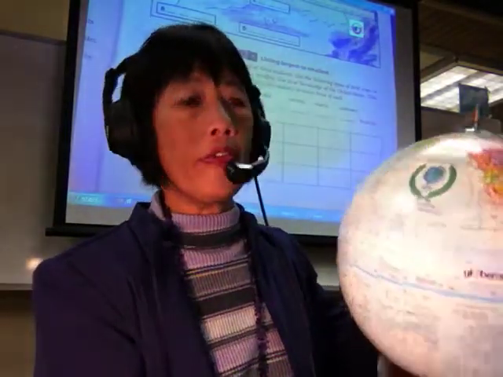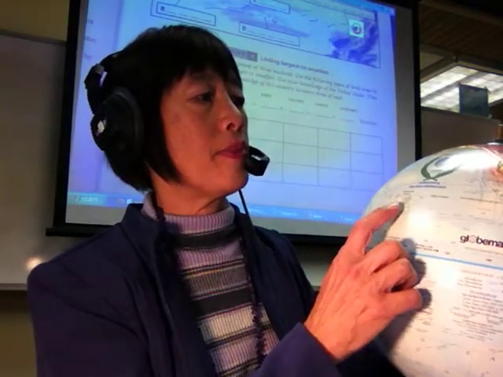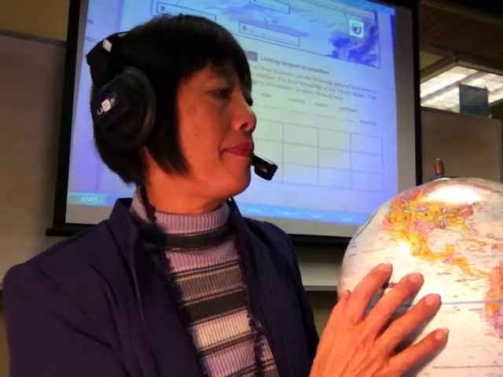Forty-eight of them are contiguous, which means they're joined together. So 48 of them are here. One of them is far away in the Northwest. That's Alaska, and it's next to Canada. And the other one is even farther away in the Pacific Ocean, and that is Hawaii. All right, so these are the Hawaiian Islands. They're part of the United States. And usually when we look at a flat map, we'll see those in a small inset box because they're so far away.